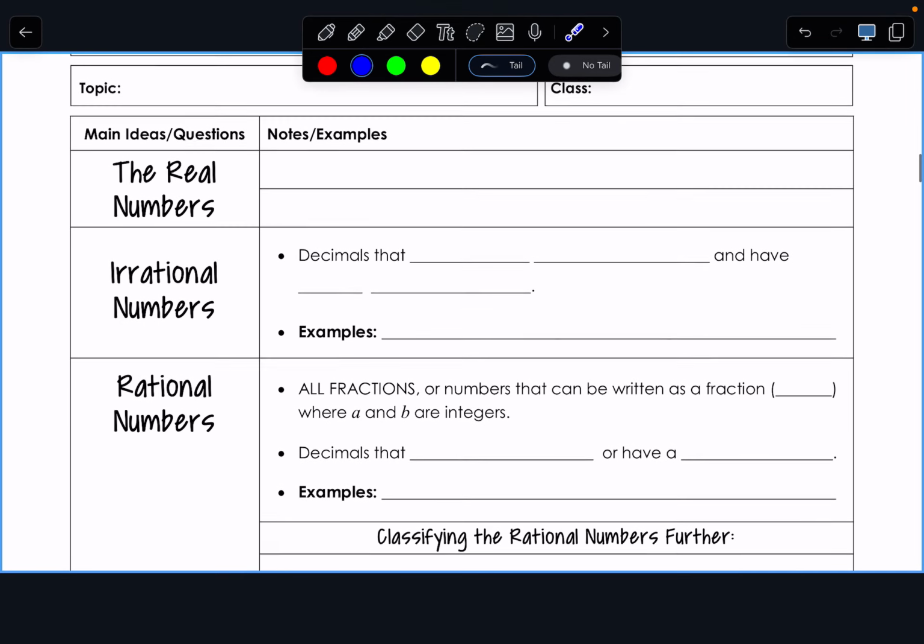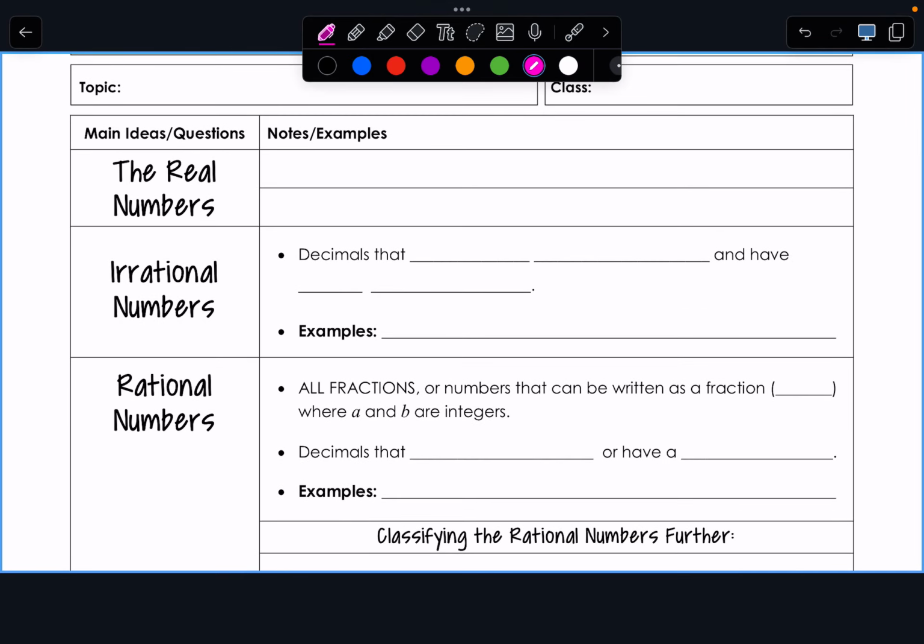So on page 7, we're going to talk about the real numbers. And I think that in Math 7, you have talked about at least most of the words we're going to talk about today. Okay? The real number system. Some of you are saying real numbers, aren't all numbers real? Well, when you get to be a junior and you take Algebra 2, you will learn about imaginary numbers. So yes, we have to classify these as real.